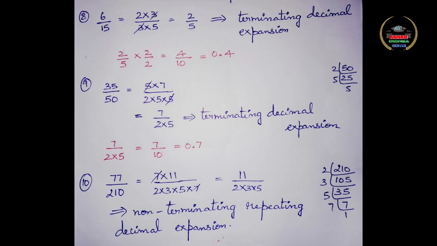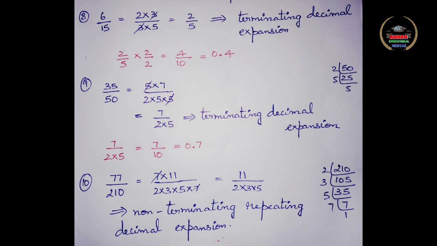Subdivision 10. The given number is 77 divided by 210. When you prime factorize the numerator, you will get 7 into 11. When you prime factorize the denominator, you will get 2 into 3 into 5 into 7. Even after cancelling the common factor 7, you can find that the number is simplified into 11 by 2 into 3 into 5. That is, the denominator has one extra factor 3 which should not be there. Only factors of 2 and 5 should be there.